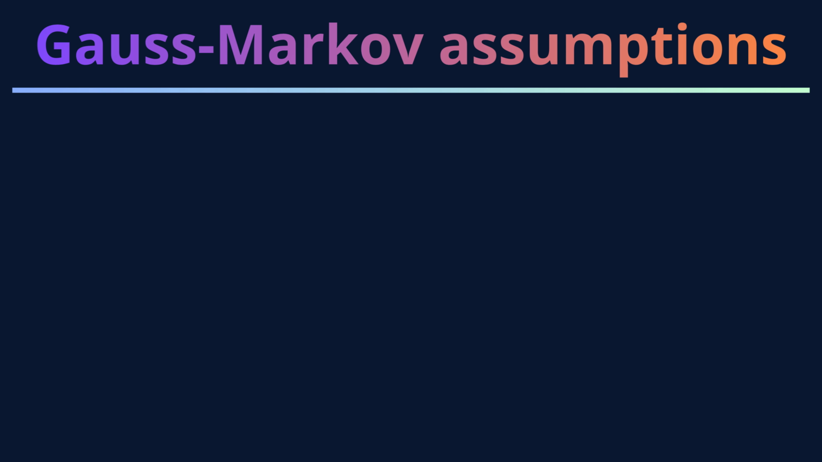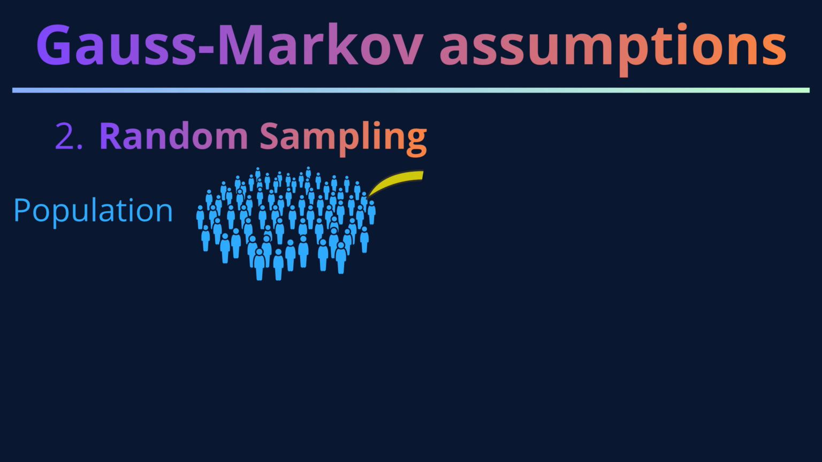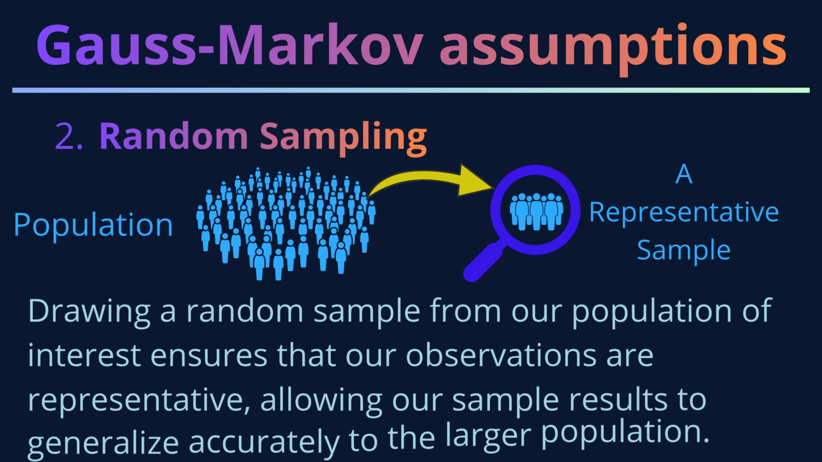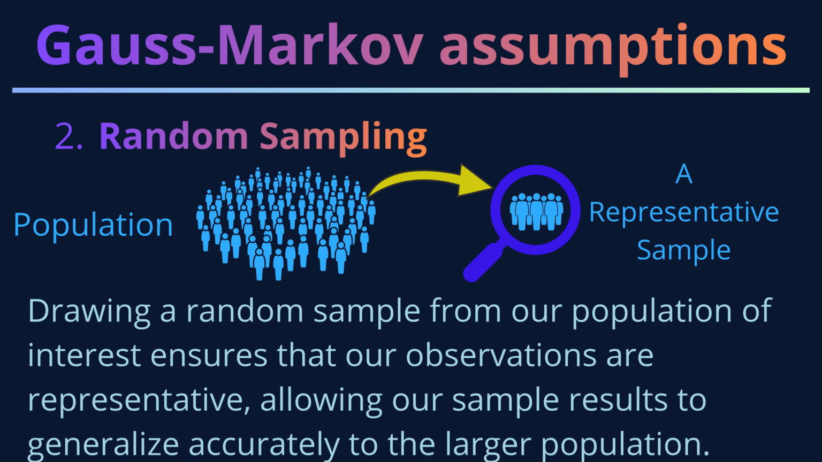The second assumption is random sampling. While the Gauss-Markov theorem itself does not strictly require the data to be independent and identically distributed, drawing a random sample from our population of interest ensures that our observations are representative, allowing our sample results to generalize accurately to the larger population.